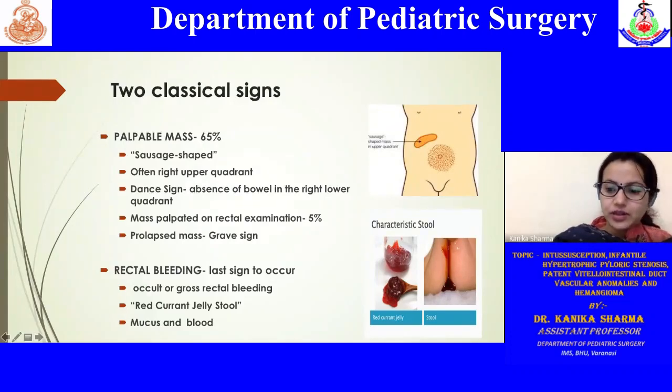Another important feature is rectal bleeding, which is usually said to be the last sign to occur, when the necrosis has already set in. A classical characteristic defined for intussusception rectal bleeding is the red currant jelly stool. As you can see, this will be mixed with mucus and blood.